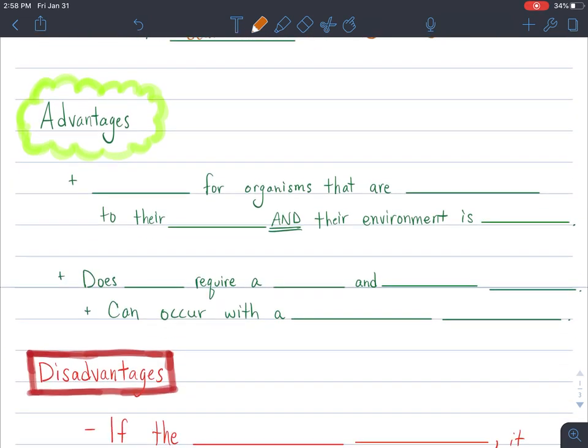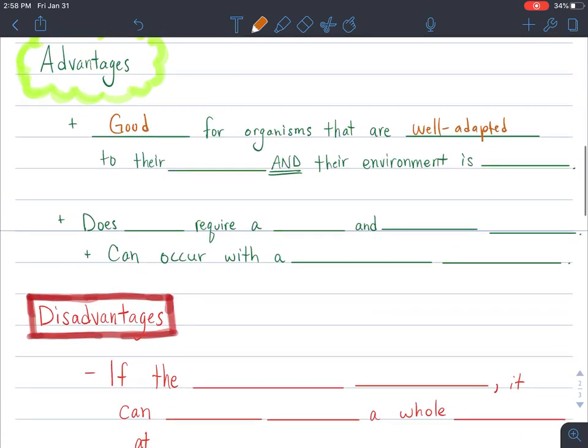The advantages of asexual reproduction is that it's good for organisms that are well adapted to their environment. Whoa. It's good for organisms that are well adapted to their environment. And their environment is stable. So in this example, the organisms have traits that suit their surroundings. And so as long as their surroundings don't change, those traits are going to be good for them. And so we call that well adapted to their environment.